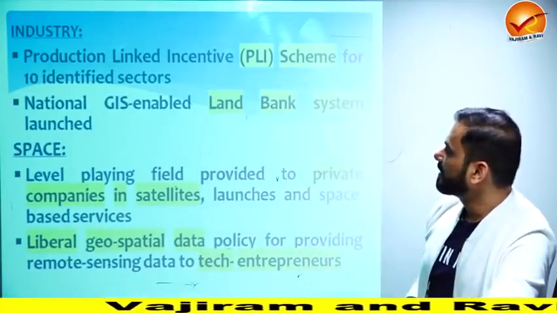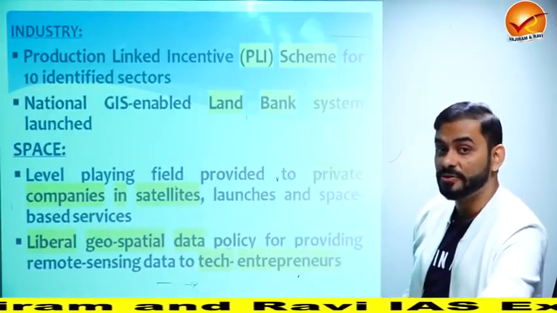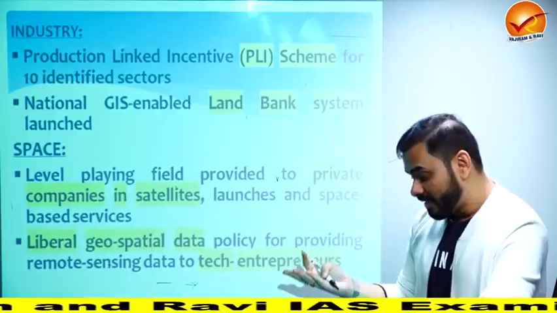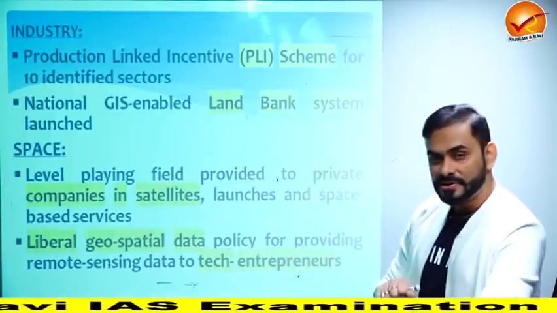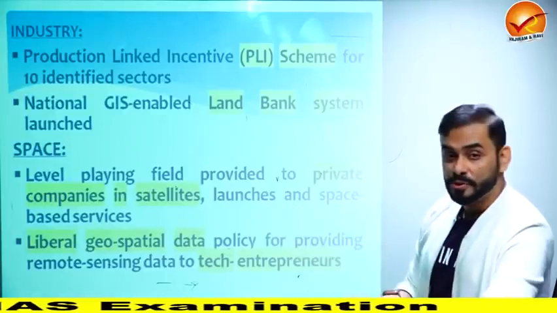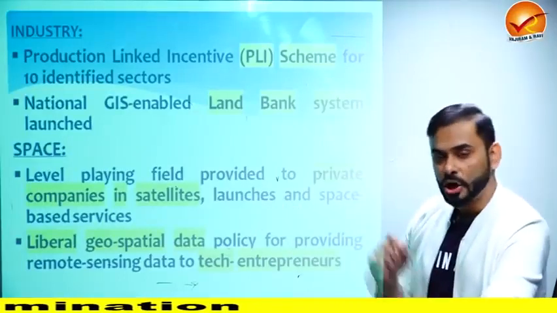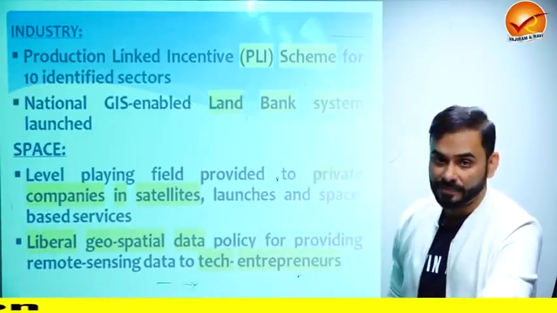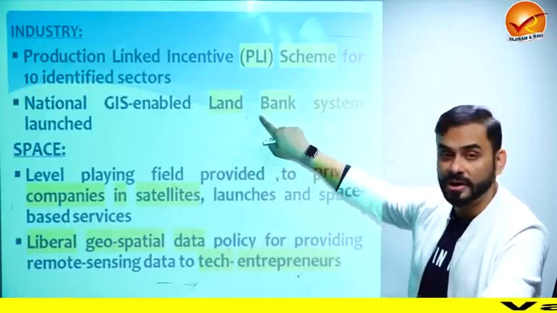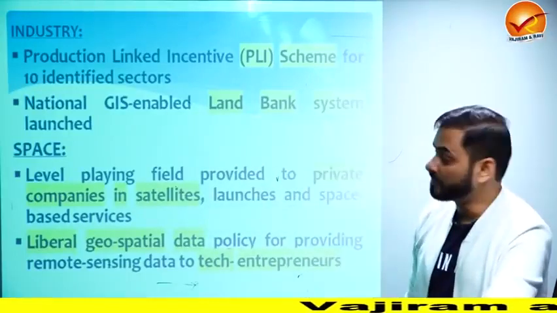National GIS enabled land bank system launch. So what the Government of India has done is, Government of India is doing a mapping of all the natural resources in a particular area, the forests, the minerals, plus which area would be suitable for industrial belt and industrialization, industrial parks. All this information through satellite mapping is being made available. All right, so 6-7 states have joined. Other states would also join this scheme called the land bank system.